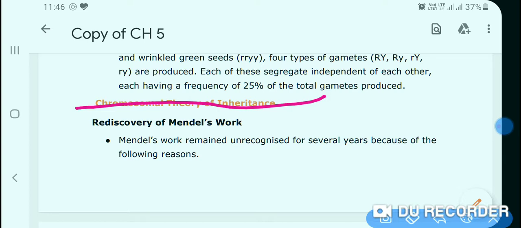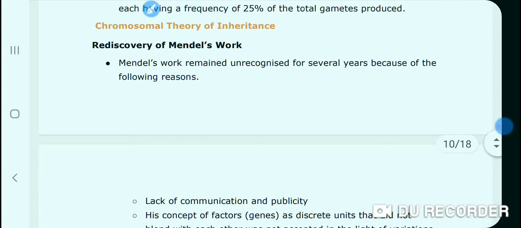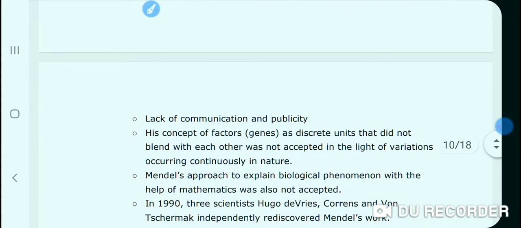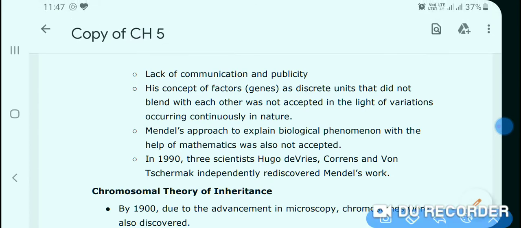The rediscovery of Mendel's work remained unrecognized for several years because of the following reasons. Mendel died and he didn't know that his work was so great and would be recognized in future.